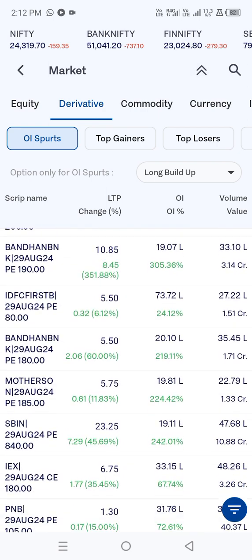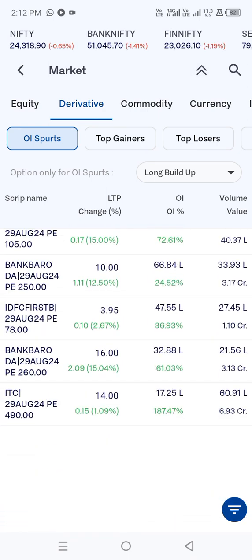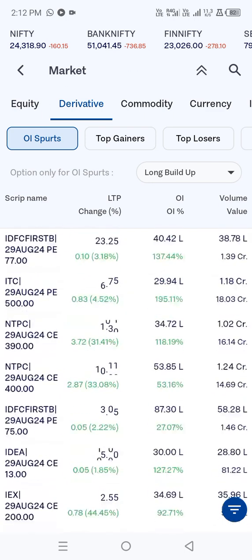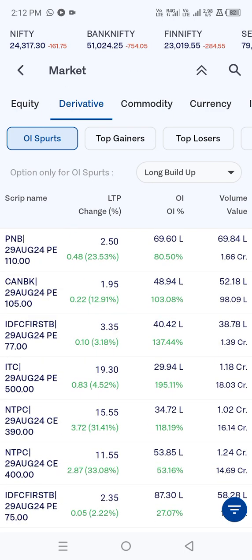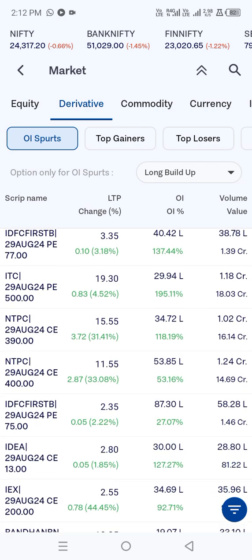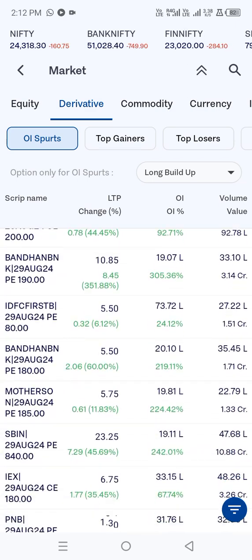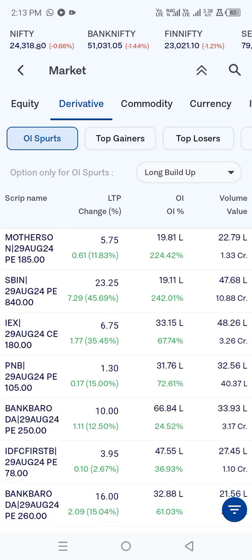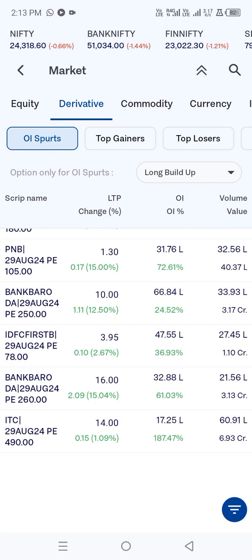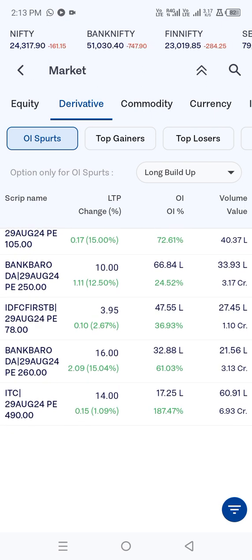So if any other data gets added, we will update it. So this is it for today. On an almost daily basis we are taking 4 to 5 stocks, and we are giving the exact accurate target. Most probably if there is a first target and second target, at least the first target gets hit, that is very good news for you guys. So you can make money using this.